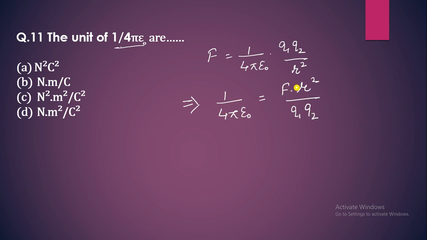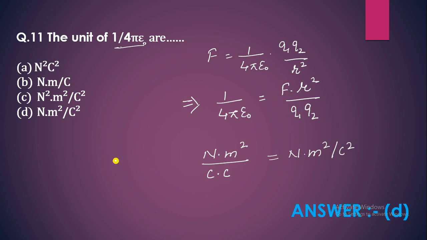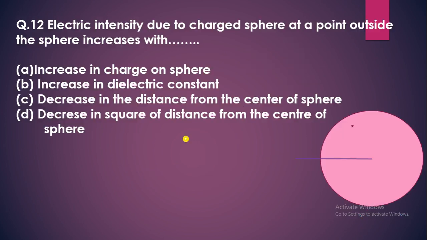What is the SI unit of force? Newton. And the SI unit of distance? Meter. And charge? Coulomb. So you can write Newton meter square per Coulomb square. So option D is the answer of this question.